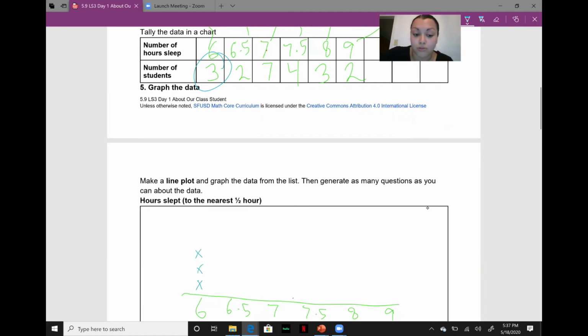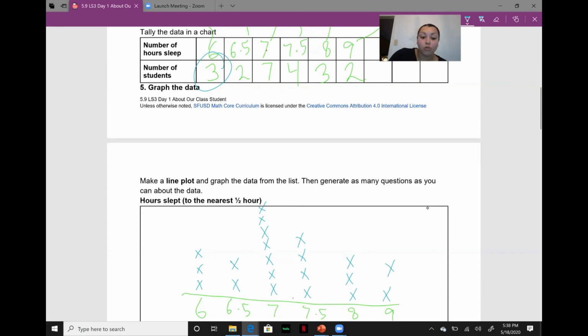These represent the number of students. For 6.5 hours, there were only 2 students. For 7 hours, we had 7 students. So we're going to place 1, 2, 3, 4, 5, 6, 7. For 7.5, we had 4 students. 1, 2, 3, 4. For 8 hours, we had 3 students. 1, 2, 3. And for 9 hours, we had 2 students.